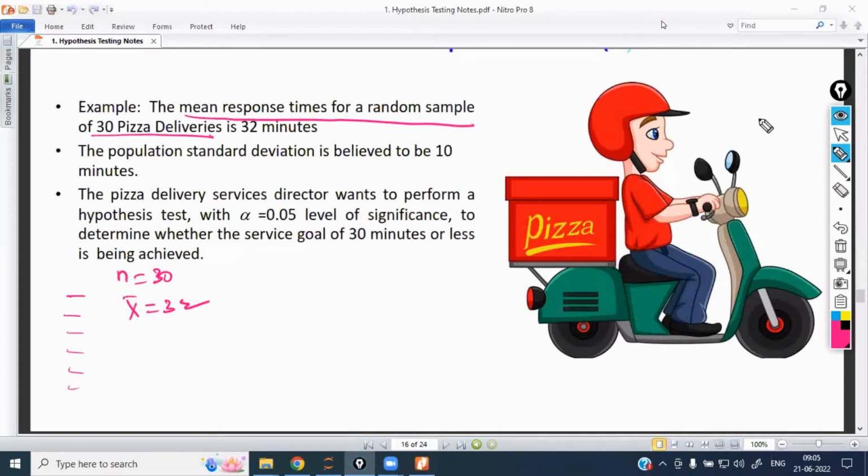Generally, in the data set they will give us data like this: first record, what is the time? Second record, what is the time? Third record, what is the time? They will give the time of each and every delivery and we will calculate the sample mean. But in our case, they have given it directly in the question itself. Sir, why have they given it like this? Because in the TCS exam, they'll give the question like this.